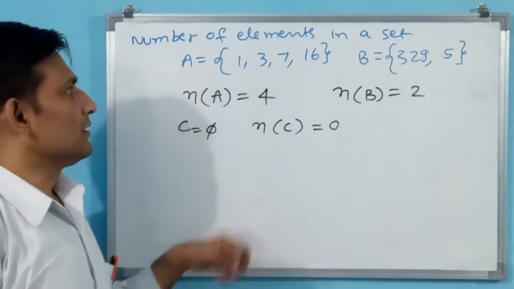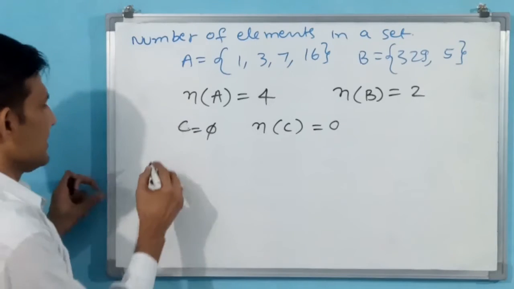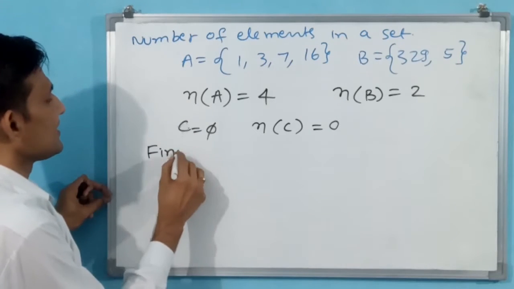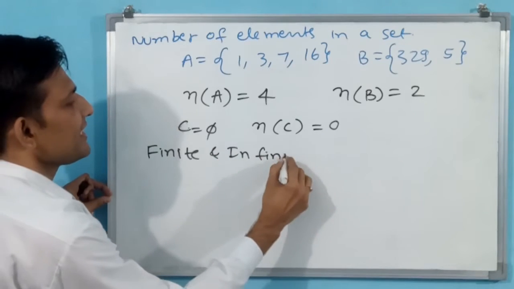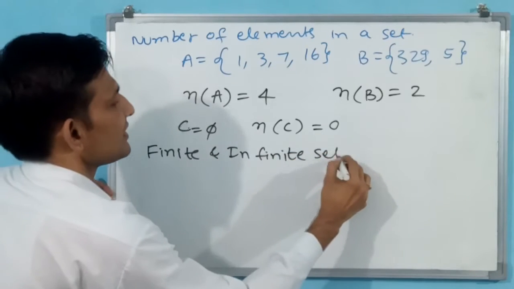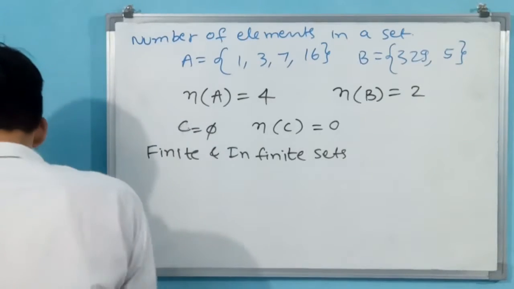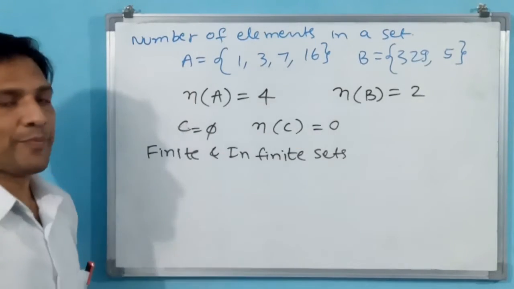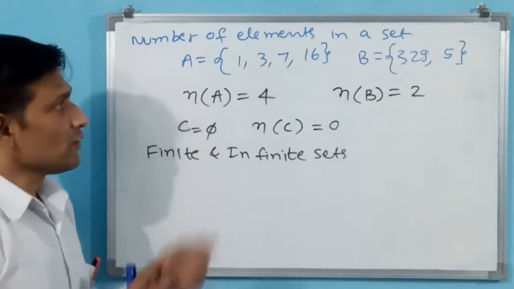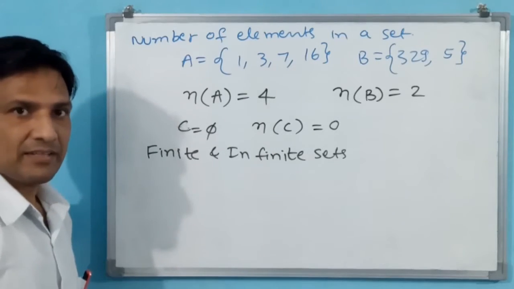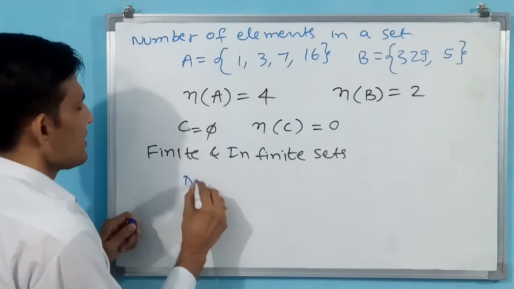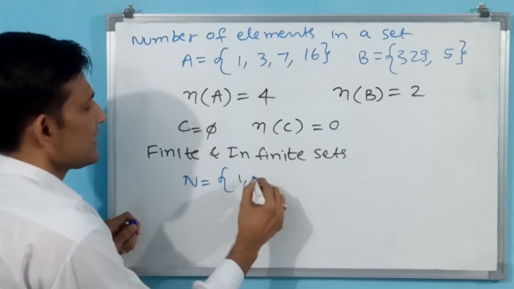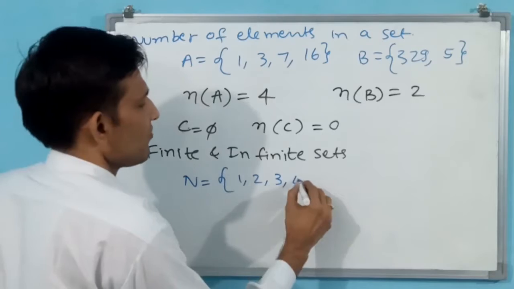Then we go for finite and infinite sets. Okay. If you observe above, what you are going to understand, whether these are finite or infinite? Or else one set I will write, you can understand. Natural numbers, N is equal to 1, 2, 3, 4 and so on.